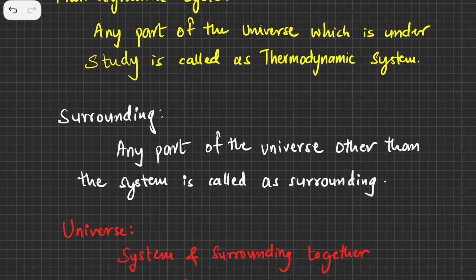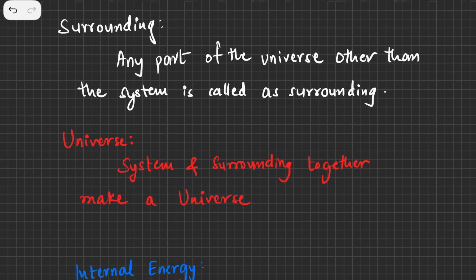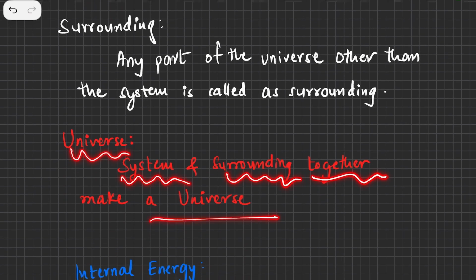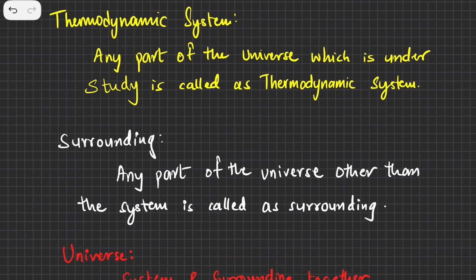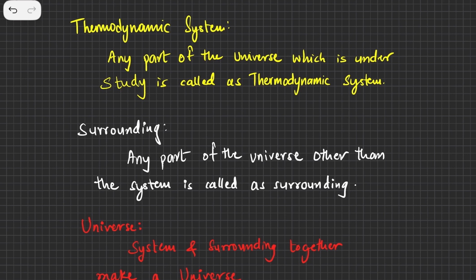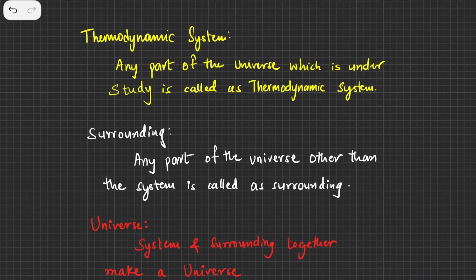Surrounding is just the opposite of that: any part of the universe other than the system. Leaving the system, everything else becomes the surrounding. So in a kitchen, if you are heating water, the water becomes our system, and the kitchen and everything else becomes the surrounding. And system and surrounding together are called the universe. So it's pretty simple; these are the three definitions. In case you have not taken a screenshot, you can take a screenshot of this to make notes.